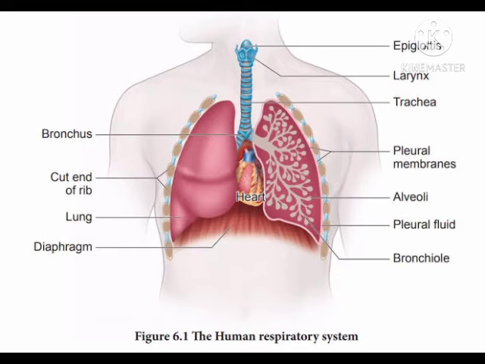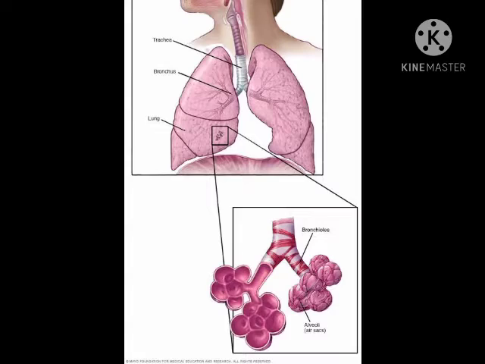We have two lungs, and it is very important to know that the left lung is slightly smaller, because it has to create a space for the heart, as the human heart is located on the left side of the body. And within the lungs, each bronchiole leads to a bunch of air sacs, and we call it alveoli, and singular is called alveolus.